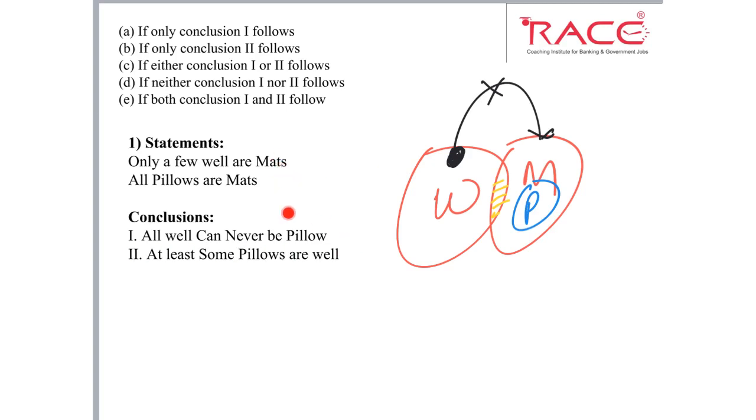Now read the conclusion. So first conclusion is all well can never be pillow. So this conclusion is true. Why? Because if I put all the well inside pillow, this negative part will also come inside the pillow, and as we can see, this black part cannot be the part of this met. So if I put all the well inside pillow, this will also become the part of met, which is not true. It implies all well can never be pillow. So this conclusion is true.